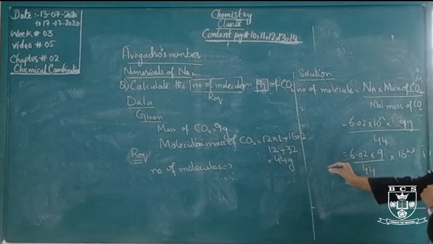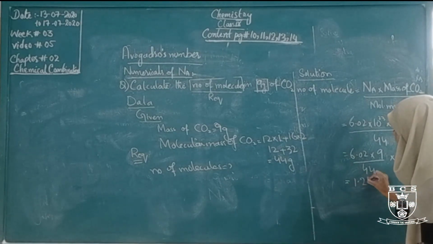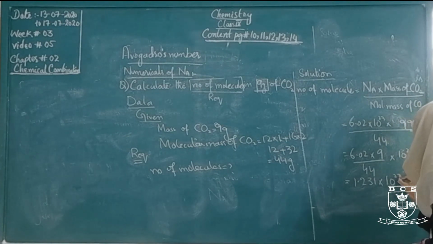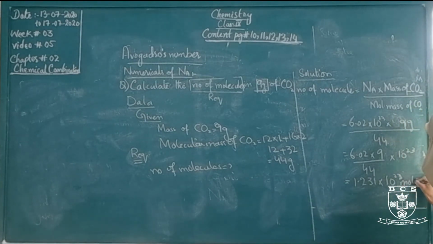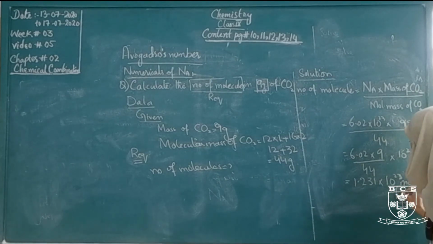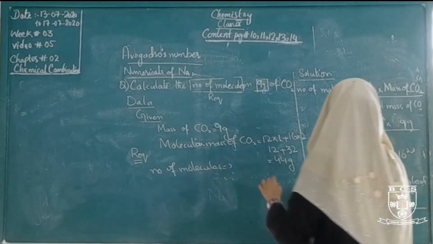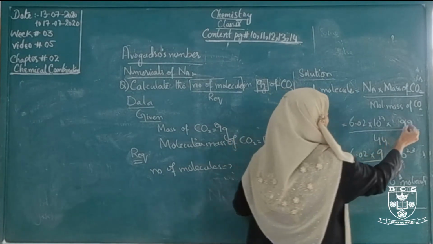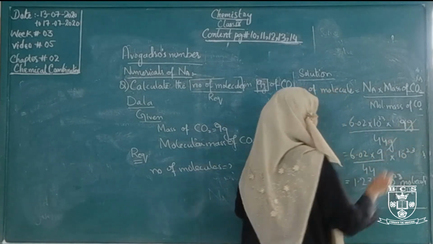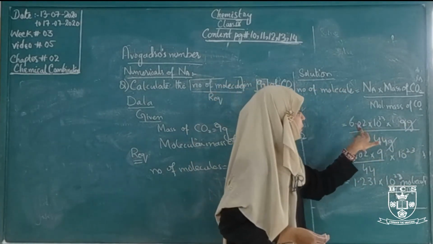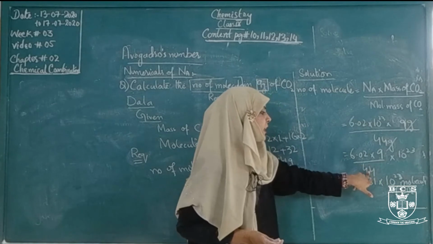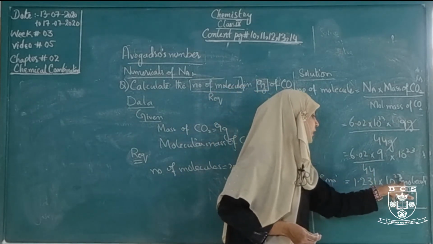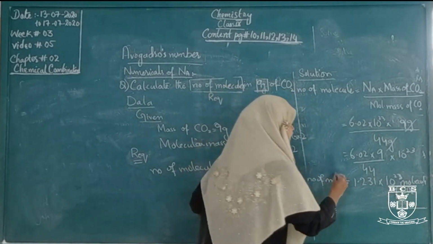The answer is 1.231 into 10 to the power 23 molecules of carbon dioxide. This is the final answer.